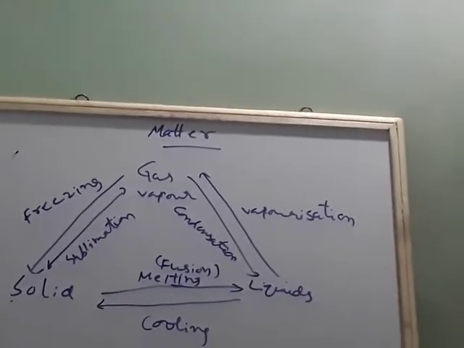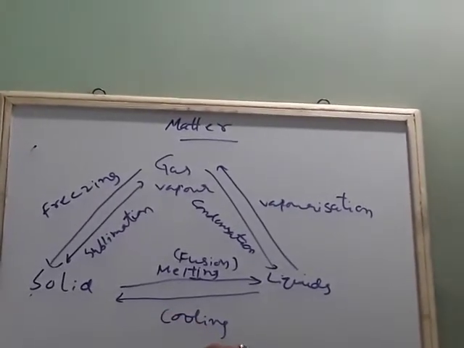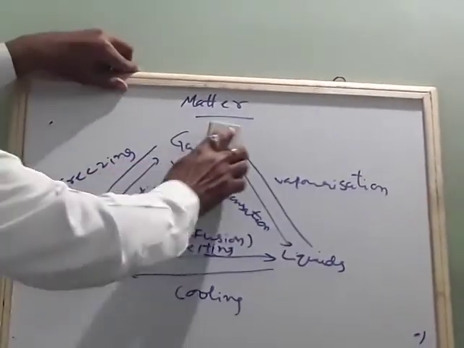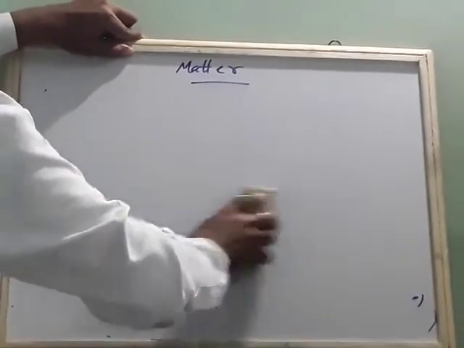Then what changes will take place? Let us see. What are the conditions for changing one state to another state?